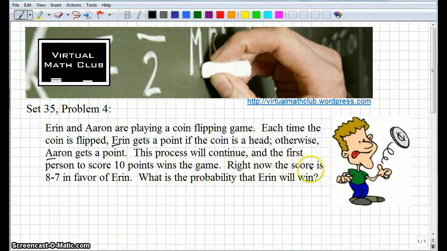Right now, the score is 8-7 in favor of Aaron with an E. What is the probability that Aaron with an E will win? All right, I thought I was being clever with the Aaron and the Aaron, but it's hard to read, so I'll have to distinguish them with an E and an A.